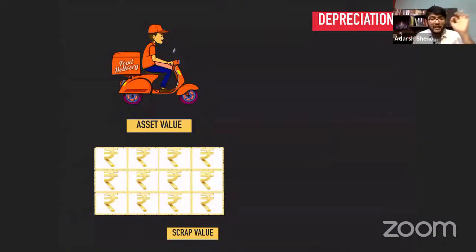Now, we have to depreciate how much value of this asset. Should we depreciate the full 60,000? No. We should depreciate only 50,000. We are going to depreciate it on simple average. This is known as the straight line method. Simple average. How many years? 5 years. So, depreciable value divided by 5. How much should we depreciate every year? 10,000 rupees is to be depreciated every year. So, this is the amount of depreciation.